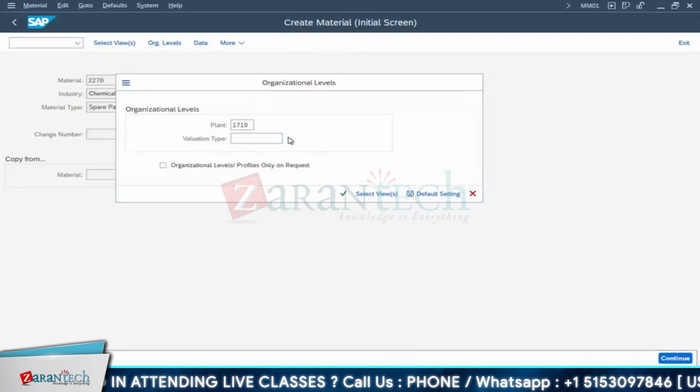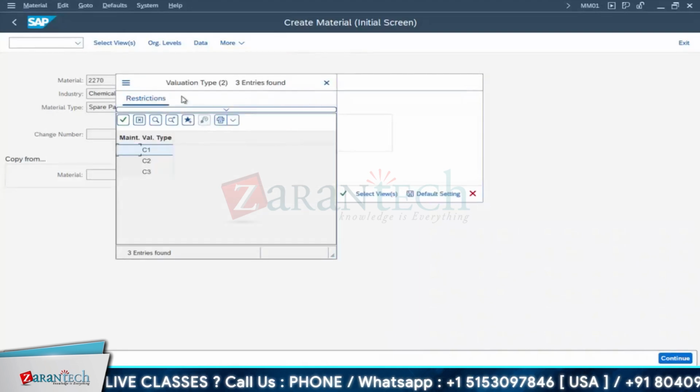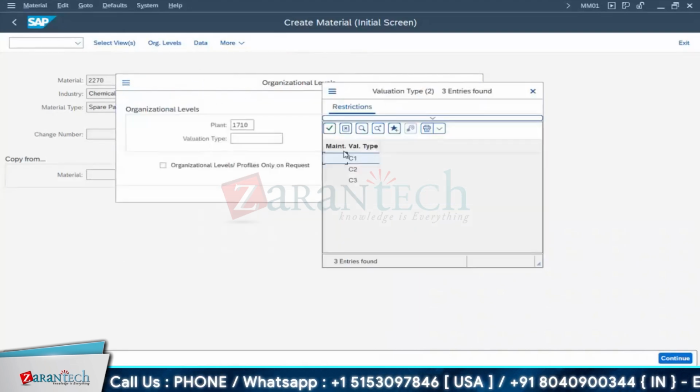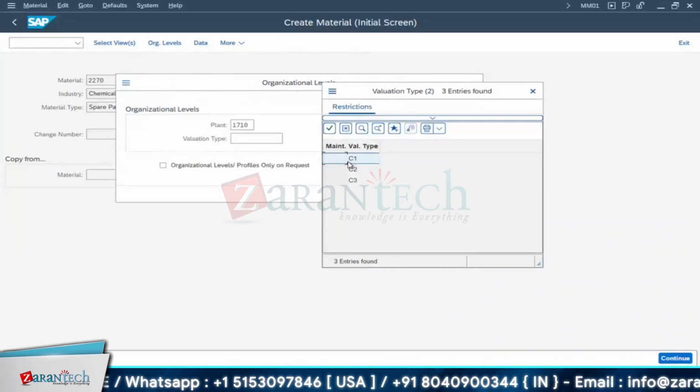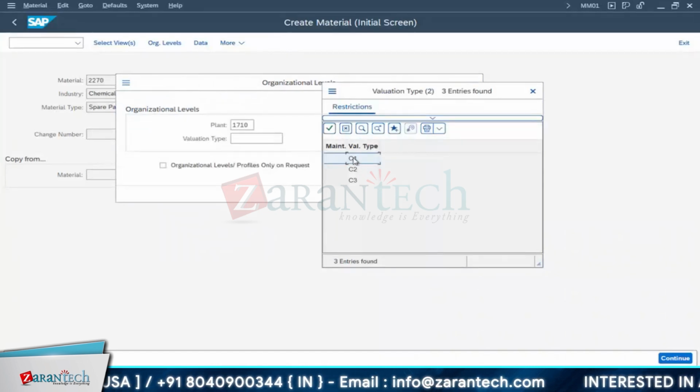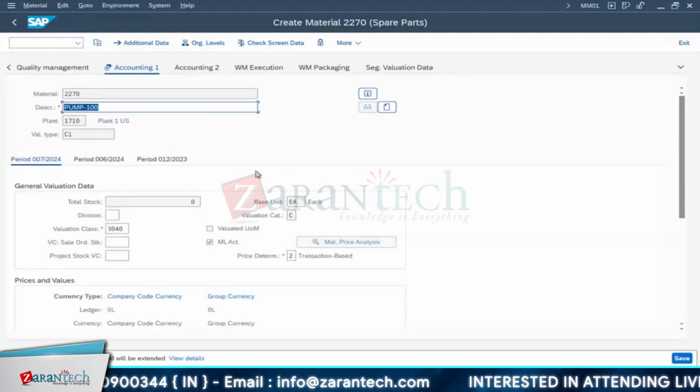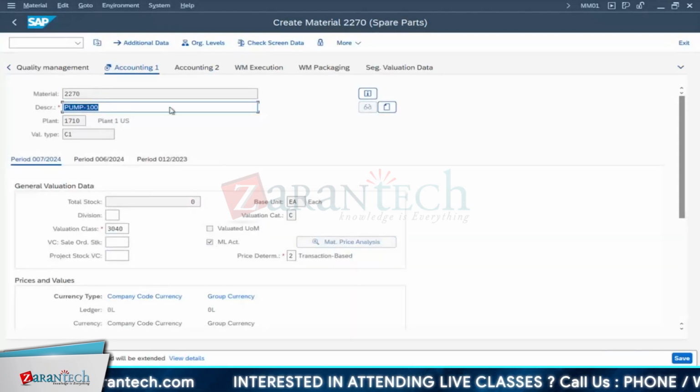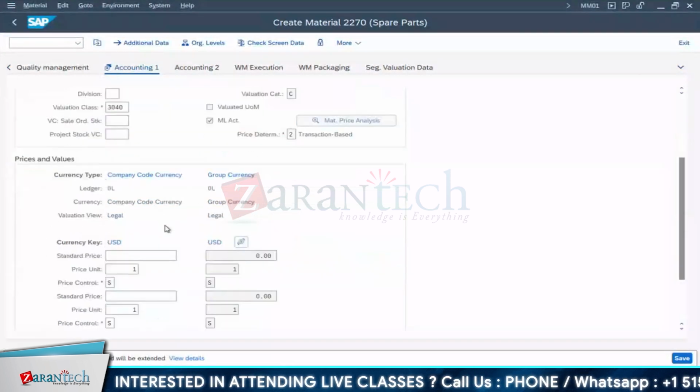For this I'll now go for valuation types. There are 3 valuation types. How these valuation types have come, I have showed you. OMWC, there it is maintained. Now we are maintaining one valuation type for this. This is all extra jobs, so don't get confused with the regular process. I'm showing you as part of knowledge.